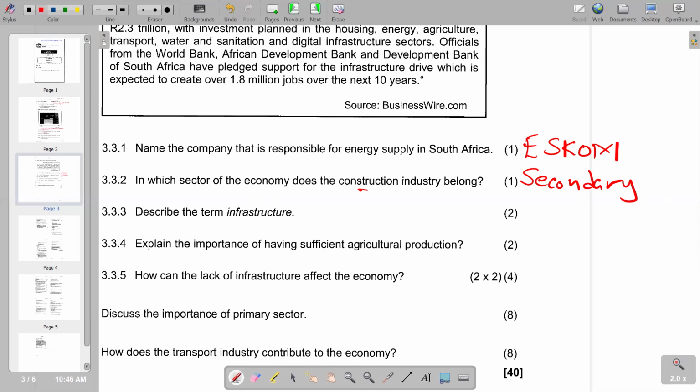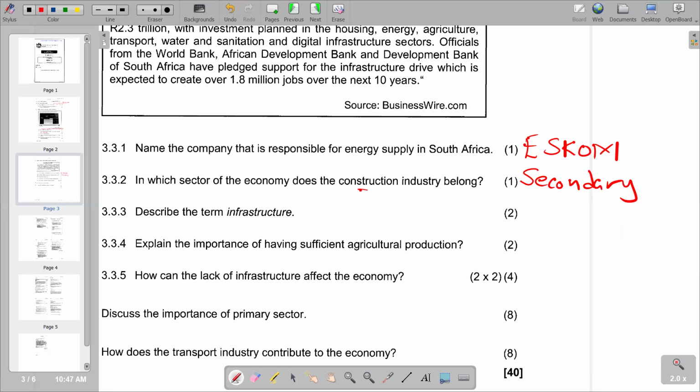So 3.3.3, describe the term infrastructure. Obviously, infrastructure involves the basic physical structures. So the development of physical structures explains infrastructure, and you'll see that it facilitates buildings, roads, and even power needed for the operation of society or enterprises, which are businesses. So this is the brief description that we can give in terms of infrastructure.